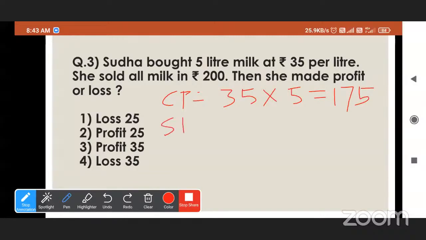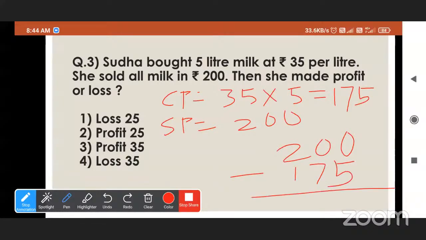And what is the selling price here? Rupees 200. So again, selling price is higher than cost price, so she must get profit. So how much profit? Profit is equal to selling price minus cost price. So we subtract cost price from selling price to get profit. Now tell me the answer. How much profit is there?